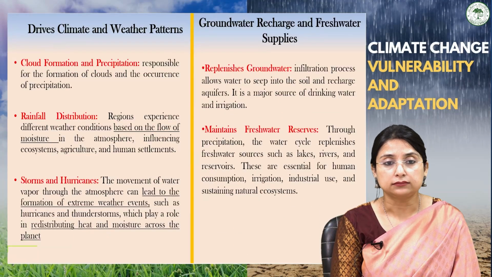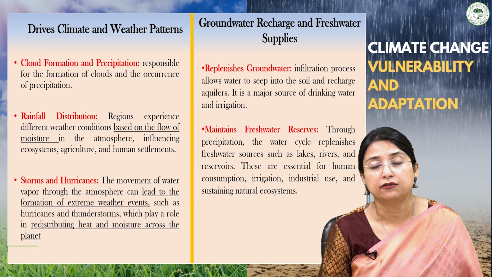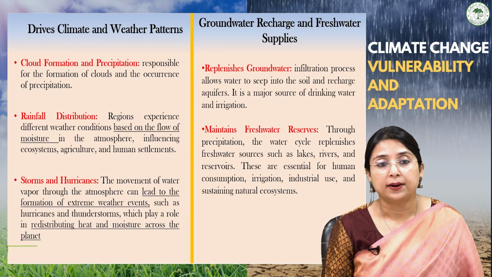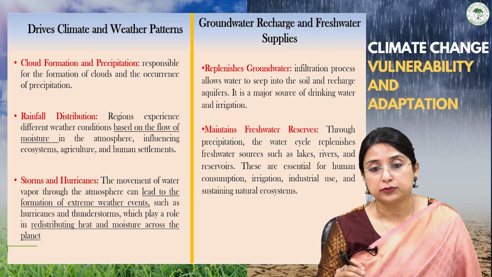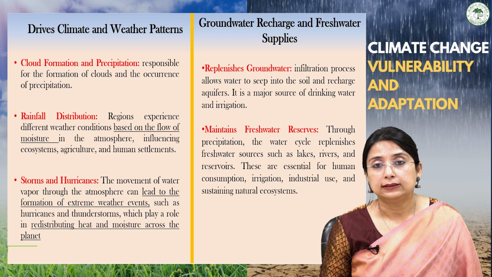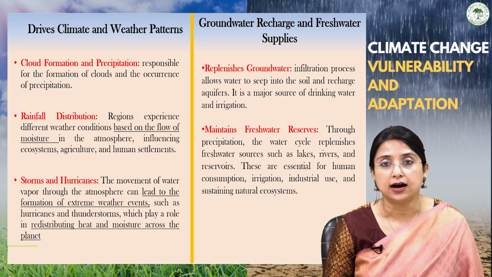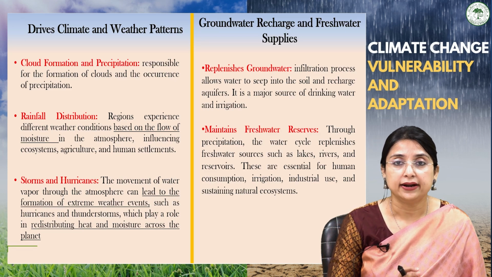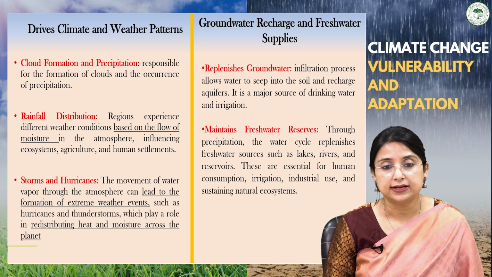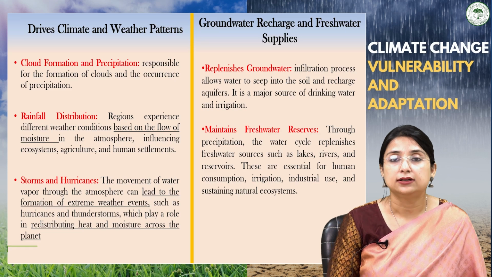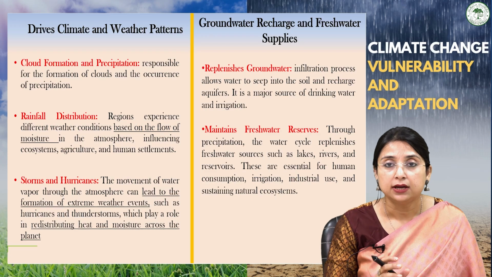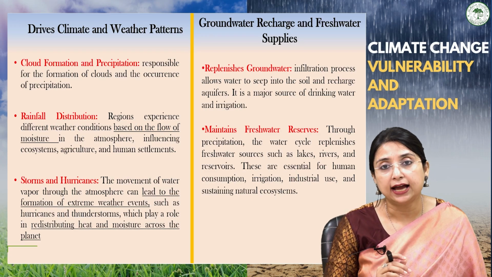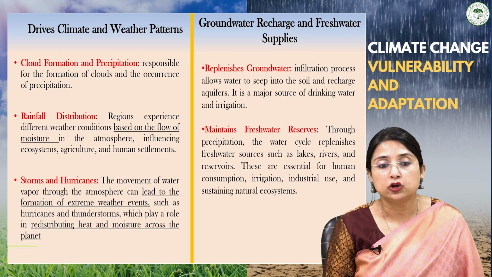Not only this, it also drives the climate and weather patterns of different places by the formation of clouds and precipitation and by rainfall distribution, because based on these rainfall distributions, the regions are classified into arid, semi-arid, humid and subhumid, influencing the ecosystem. And regarding this differential distribution of precipitation, we can have different types of ecosystem, different agriculture, and we can see differences in human settlements.